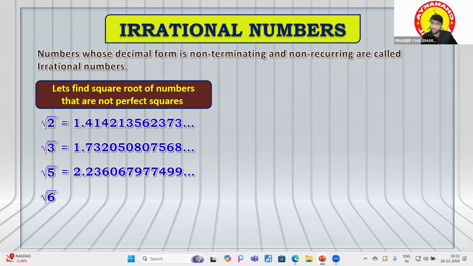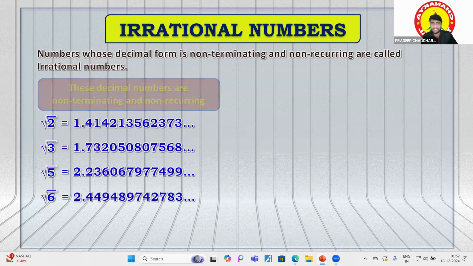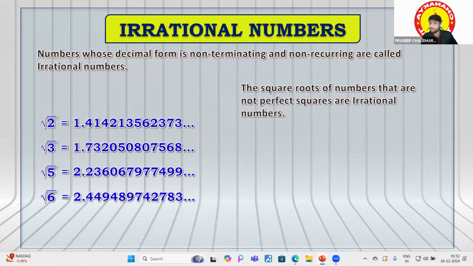See this root 5. Also, root 6, we are not getting any fixed answer. So the square roots of numbers that are not perfect squares are irrational numbers.